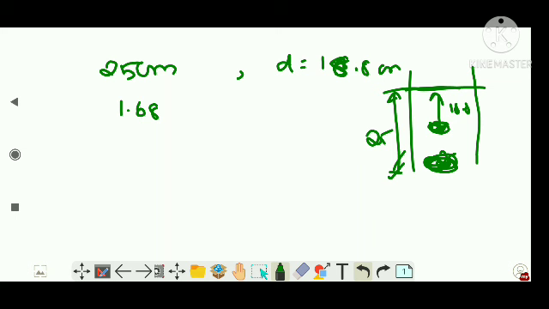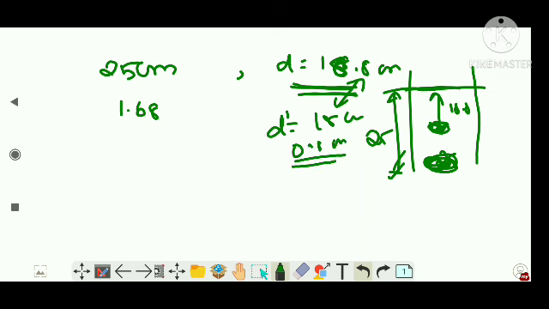That is, you are asked how much should be the distance change of the microscope, because it was a microscope which found the apparent depth as 18.8 centimeter. You are asked what will be the change in apparent depth. That is, initially if the apparent depth of the coin was this much, this is measured by the microscope, right? If the new apparent depth is something like 18 centimeters, so the shift in the apparent depth is 0.8 centimeter. That change shift has been done by whom? That is a microscope. So we can find by the change in apparent depth the distance that the microscope would have moved to focus the coin, right?